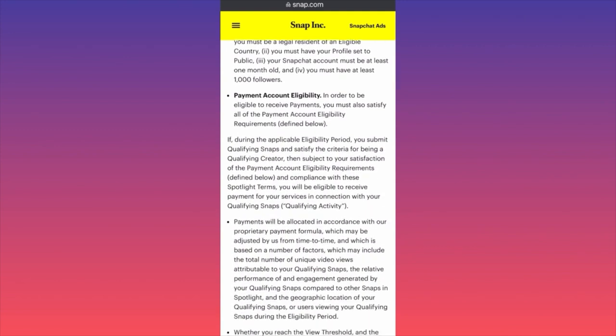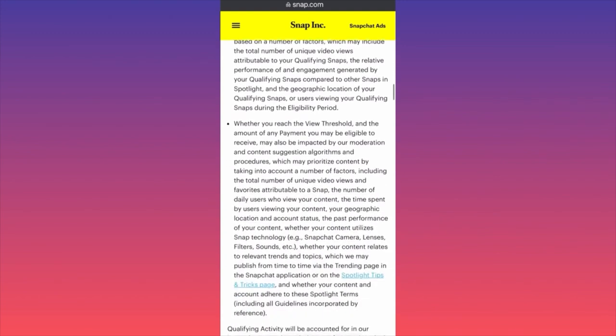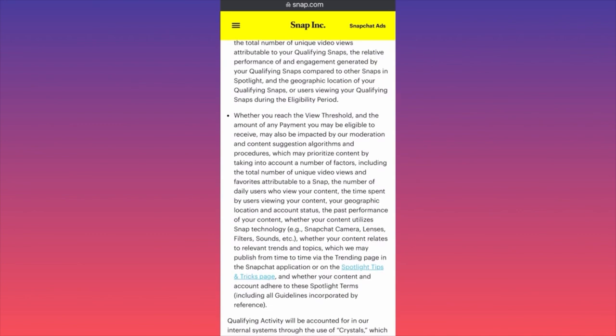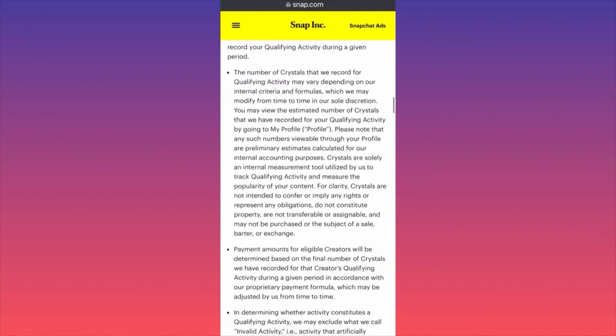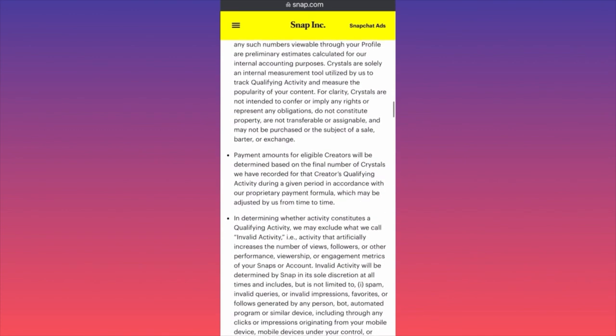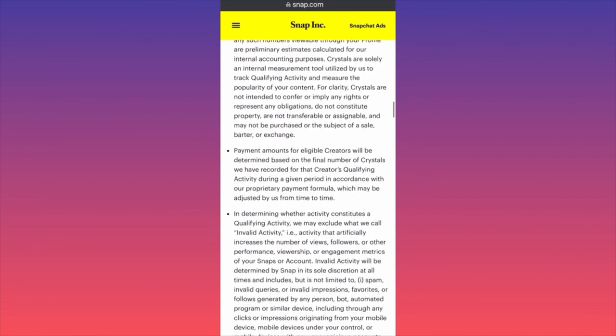Here is the payment account eligibility. In order to be eligible to receive payments, you must satisfy the payment account eligibility. Okay, what are they? Payments will be allocated in accordance with a proprietary payment formula, and so on. Whether you reach the threshold and the amount of payment you may be eligible to receive may also be impacted by moderation or content suggestion algorithm procedures. What does it mean? They're going to cut you something or what? Payment amount for eligible creators will be determined based on the final number of crystals we have recorded for the creator's qualifying activity during the given period.